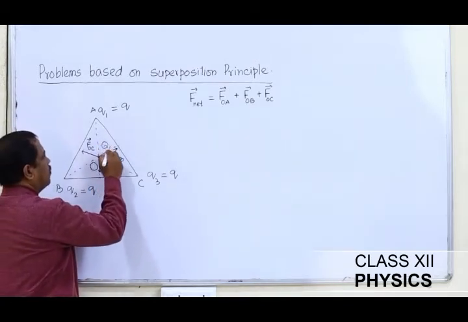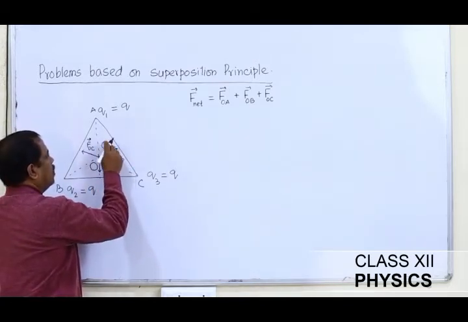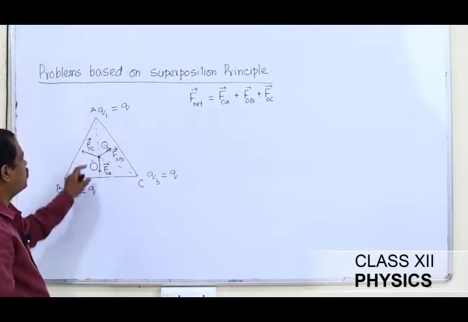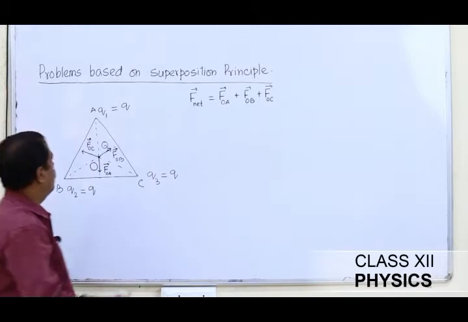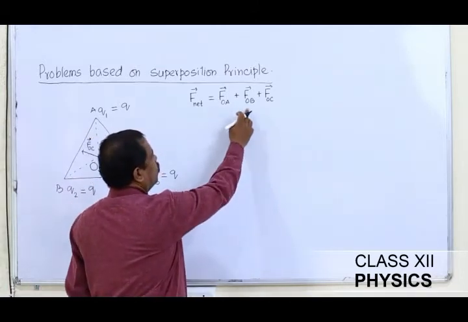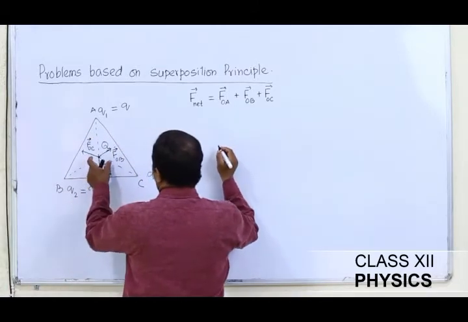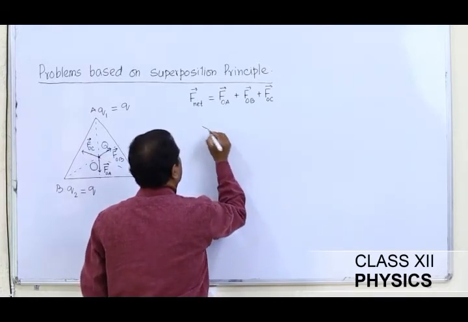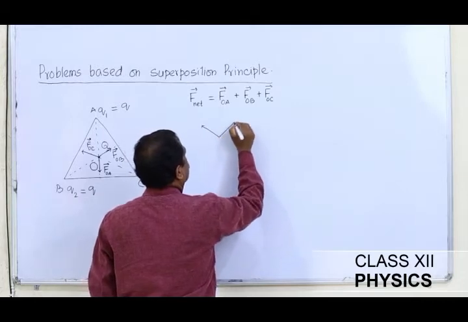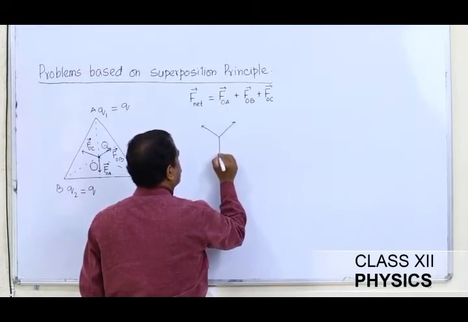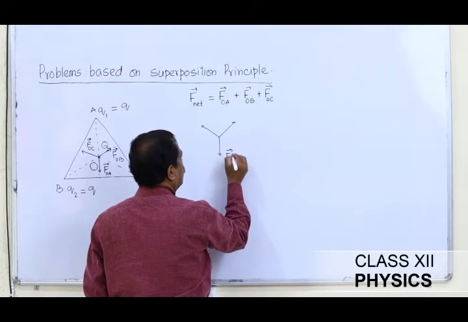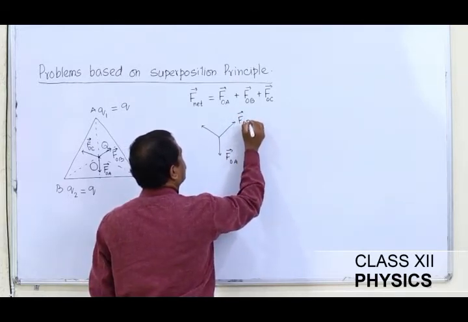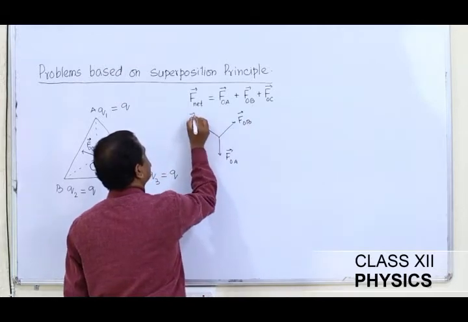Now, to apply the superposition principle, I am going to calculate the forces FOA, FOB, and FOC. So let me redraw the force diagram here. So this is the force diagram for me. This happens to be FOA, this happens to be FOB, and this is FOC.